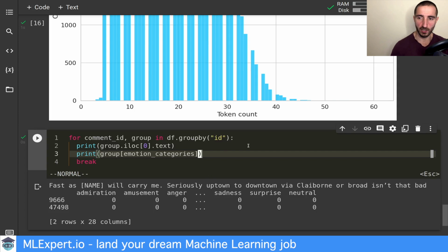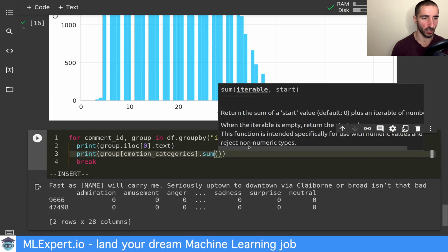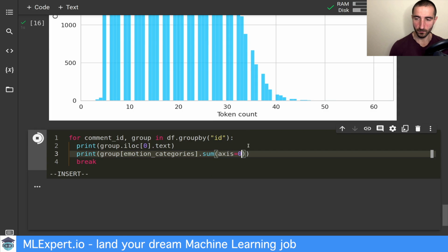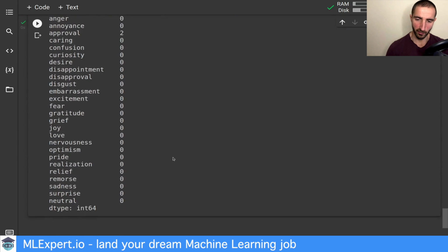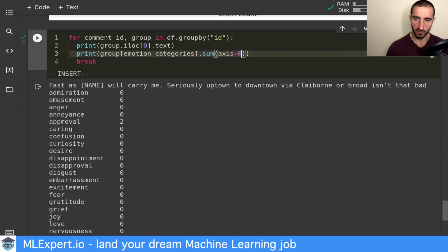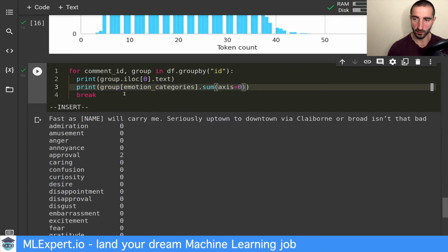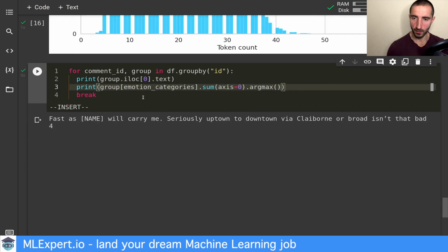And I'm going to sum the rows. As you can see, now we have this vector with approval as a category assigned by the two annotators that did this comment. I'm going to take the maximum value of this, and this will be 4, since this is the fourth category. And if I go back again, just for you to see this,